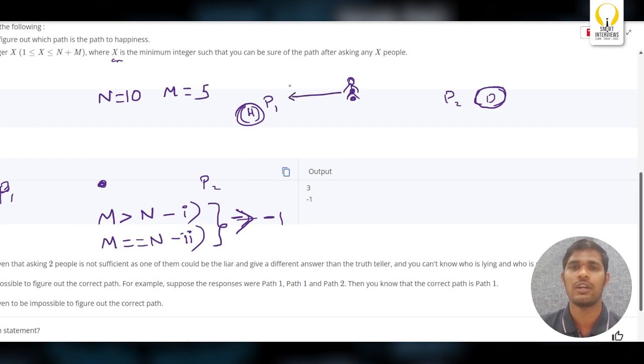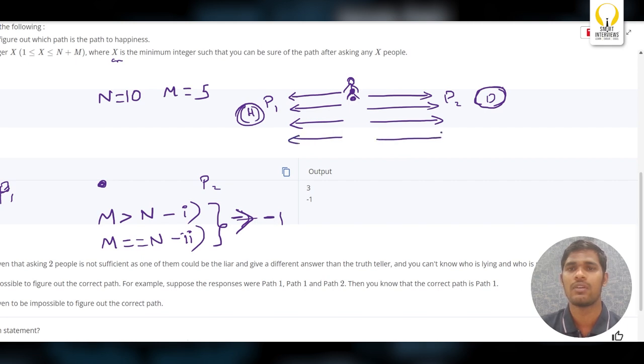This will go here. And the second person is telling that this will go to happiness. And this person is telling happiness. And the next person is telling P2. This person is telling P1. This person is telling P2 is happiness. This person is telling P1. And the next person is telling P2.